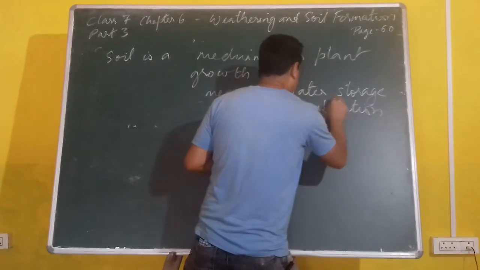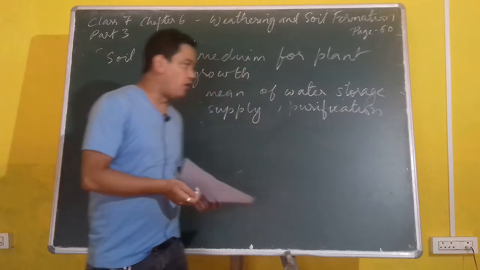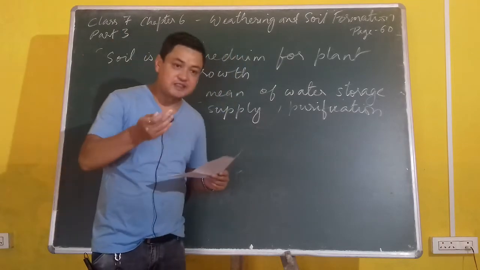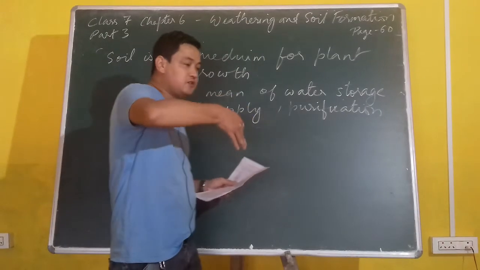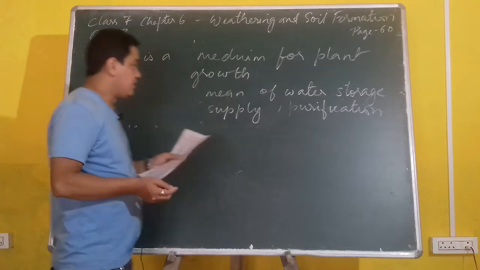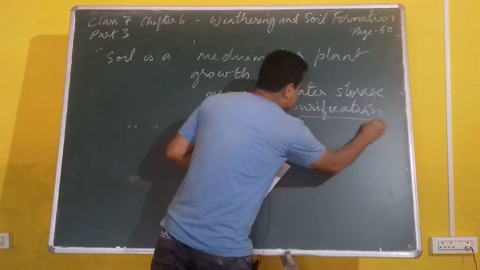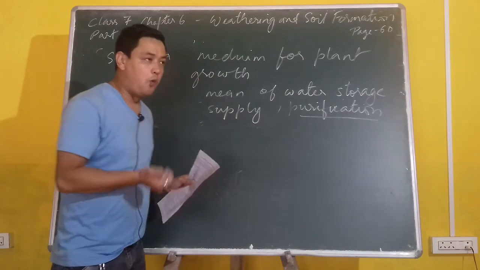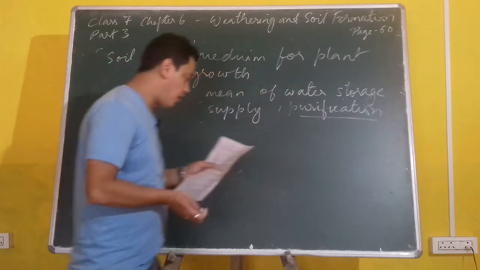Whenever I am talking about purification, it means cleaning the waste water, or what we call filthy water, inside the ground, by going through different layers of the soil. It removes impurities. So the water which is found inside the ground is basically pure water, which is drinkable water, which is also called fresh water.